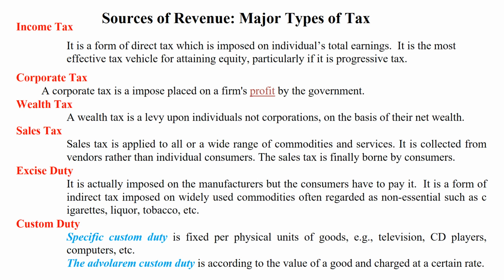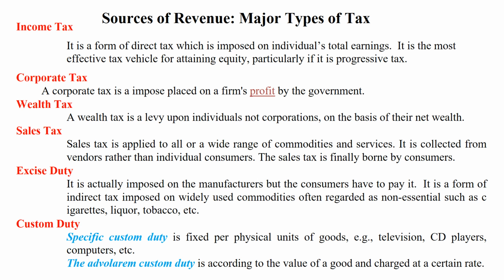Corporate tax. A corporate tax is imposed on a firm's profit by the government. What is corporate tax? A corporate tax is imposed on a firm's profit by the government, by the state. Wealth tax. A wealth tax is imposed on individuals, not corporations, on the basis of their net wealth.